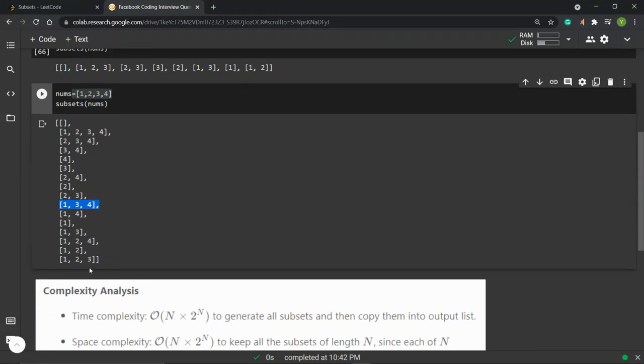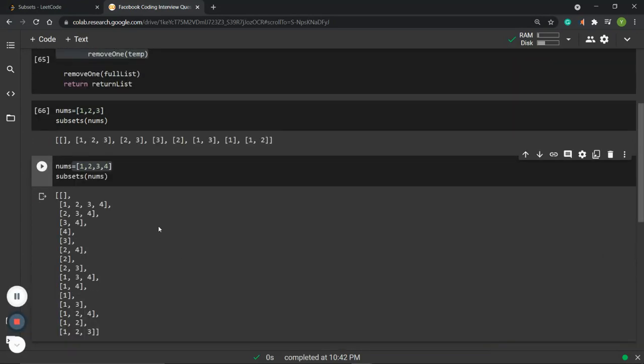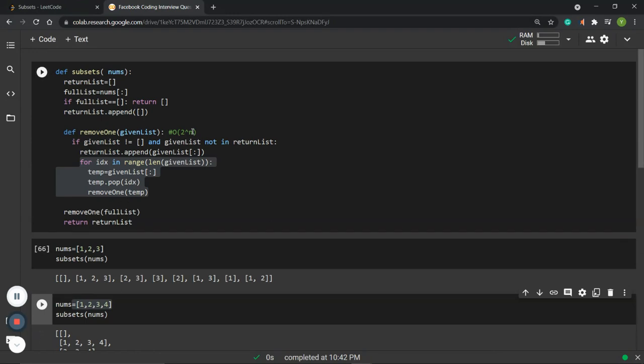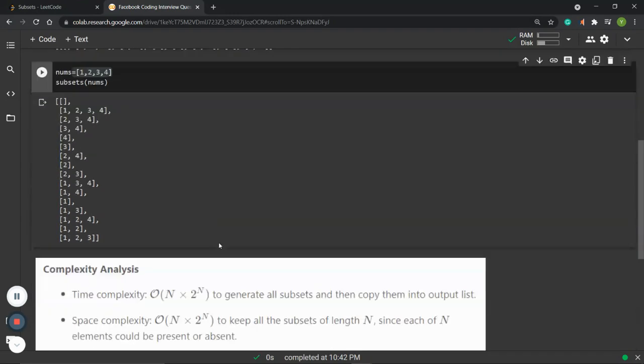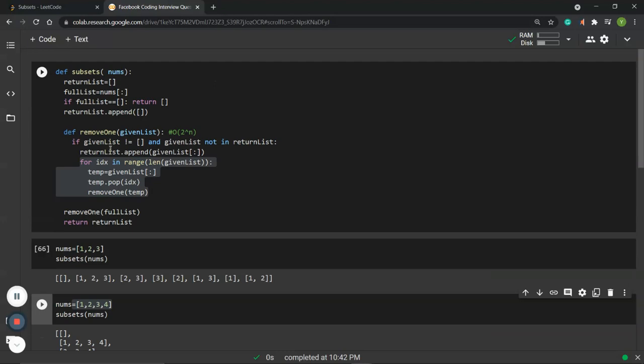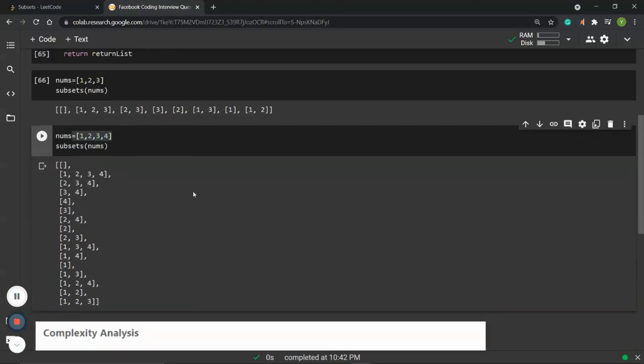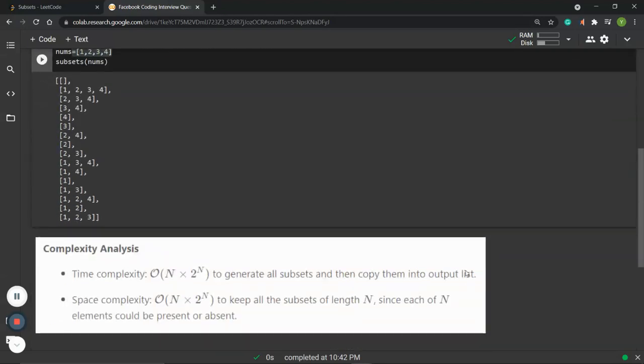So for the complexity analysis, this is n times 2 to the power of n, because we need to recursively call the function. We need to call this function like 2 to the power of n times. And each time when it appends, we need to copy all the elements, and that takes time as well. So that's n.